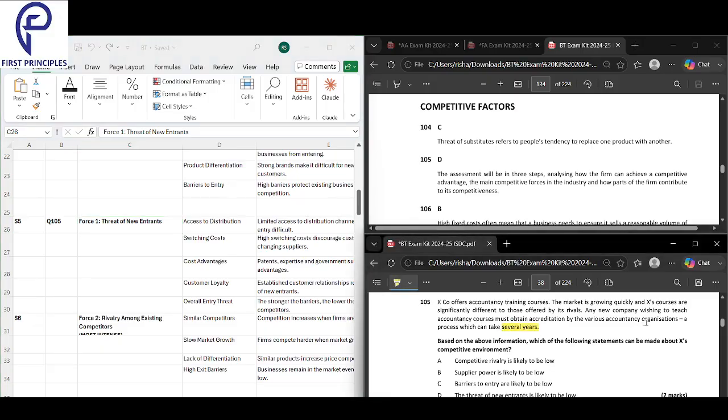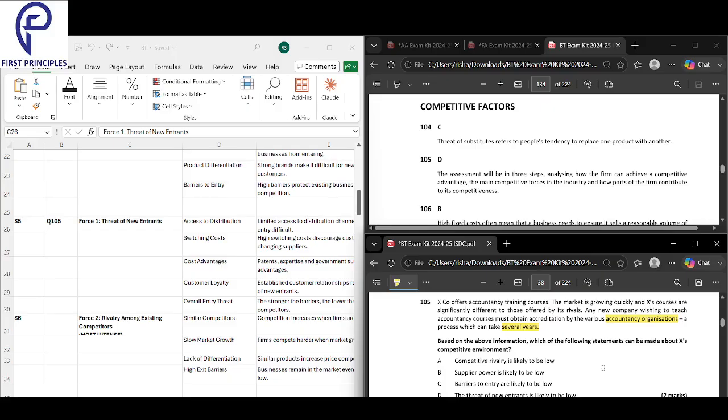It doesn't happen like that. You cannot say today you decide, tomorrow you start. It is a process that can take several years. Any new company wishing to teach accountancy courses must obtain accreditation by the various accountancy organizations, a process that takes several years, and because of that, it is not easy. The threat of new entrants is low.